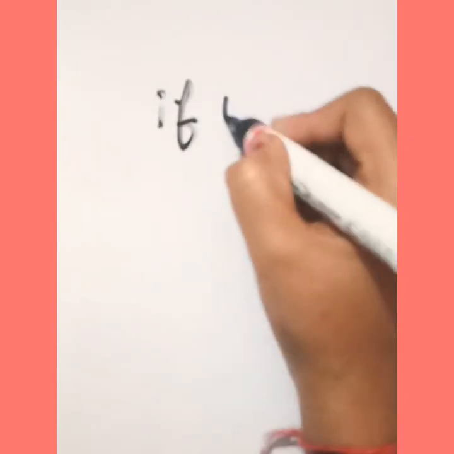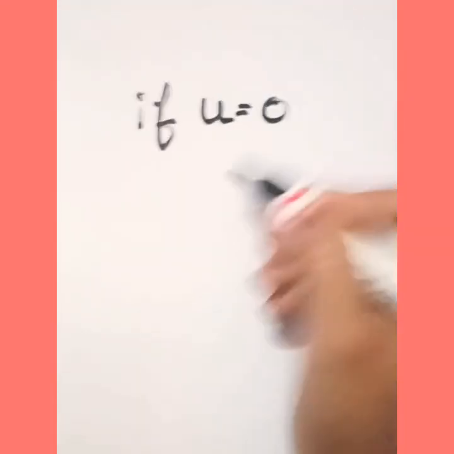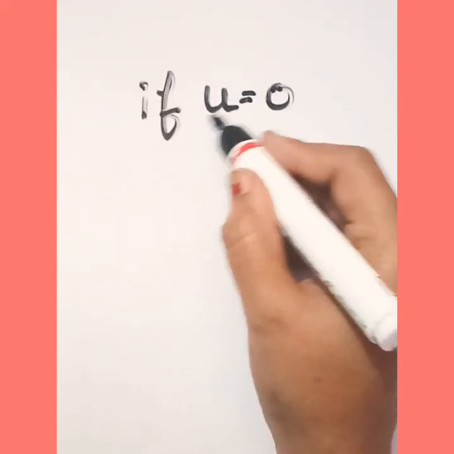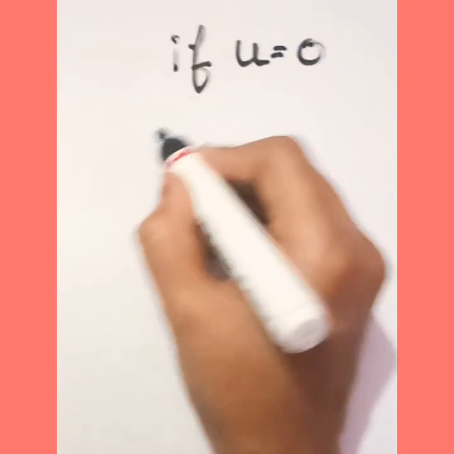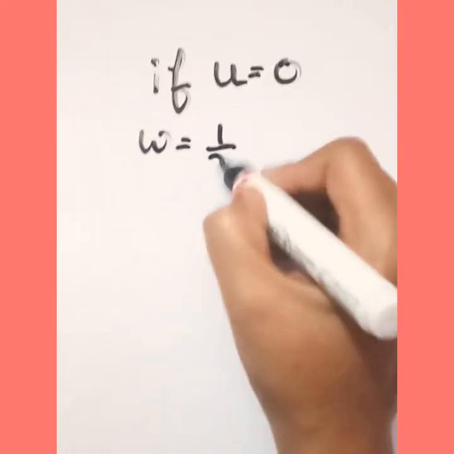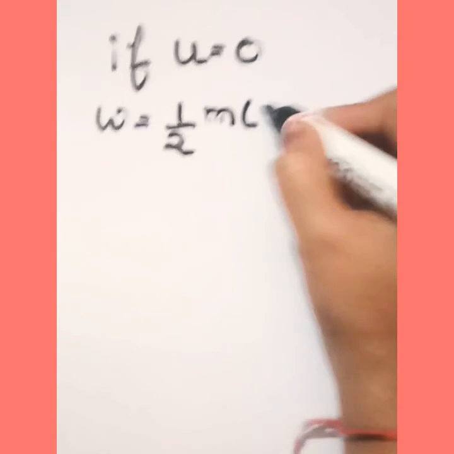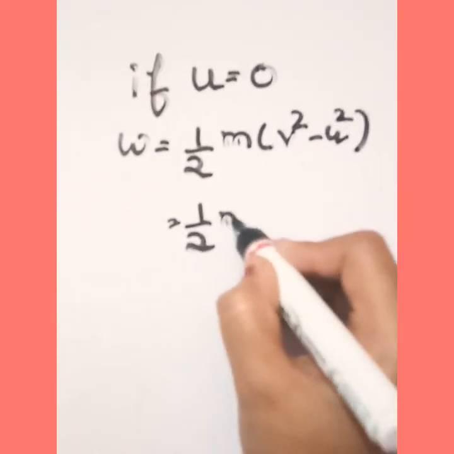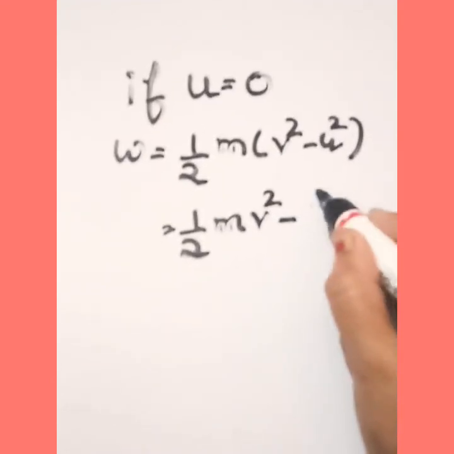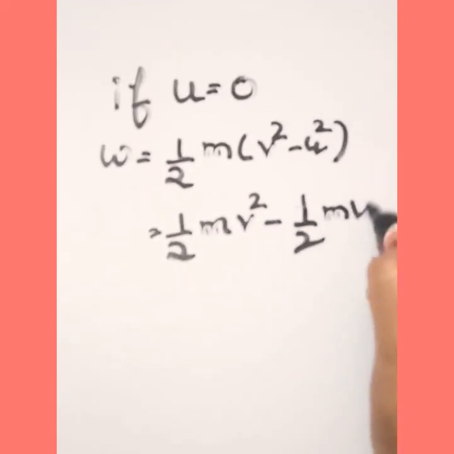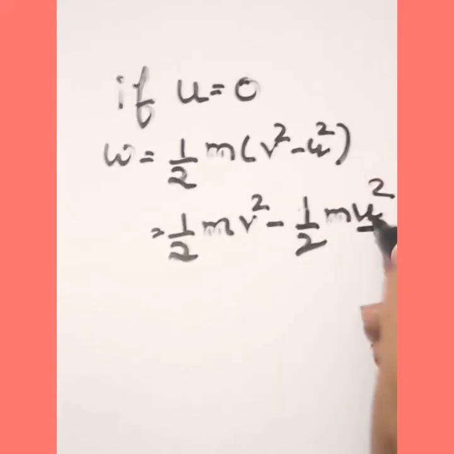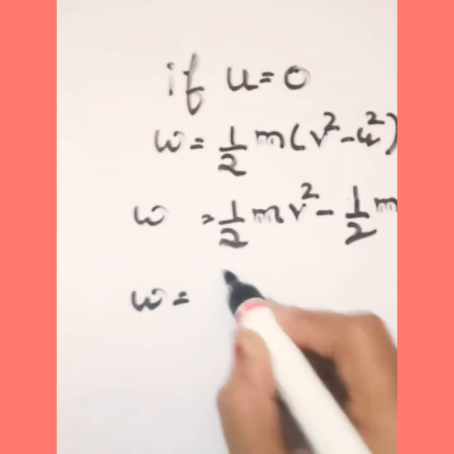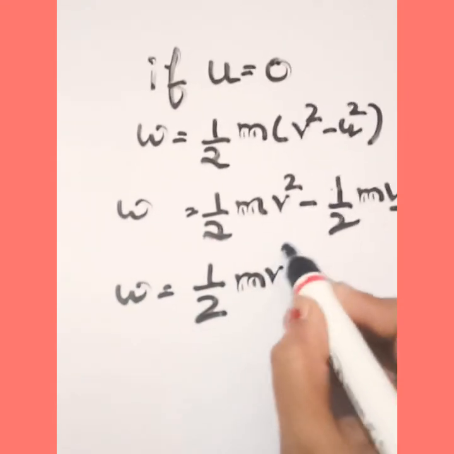If the initial velocity is 0, when the object starts from the rest position, then the work done is half m v square minus half into m u square. Now if the value of u is 0, this whole second term becomes 0. So the work done is equal to half mv square.